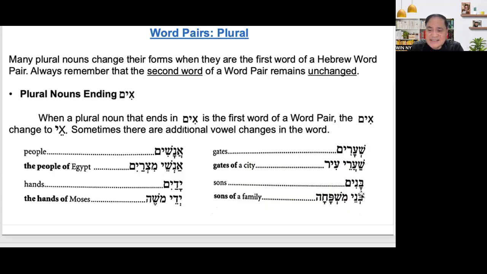B'nei mishpacha. Sons of a family. Another one is people. People is anashim. What is man? Ish.